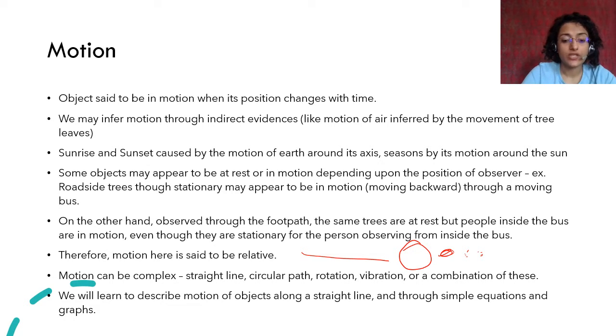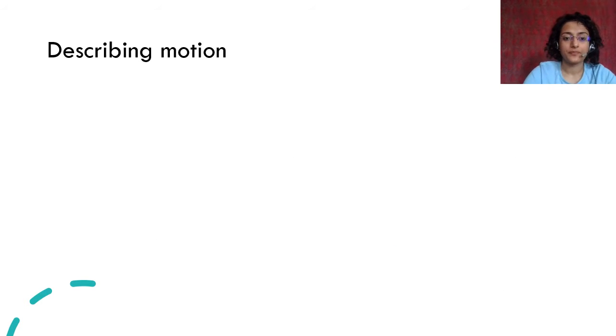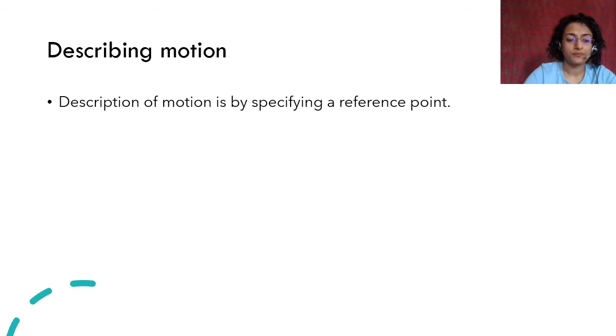We will learn to describe motion of objects along a straight line and through simple equations and graphs. Okay, this is what the chapter is about. So let's describe motion. How do you describe motion? Motion is described by specifying a reference point, first of all. Why is that? Like in the previous slide, you saw that motion is relative.